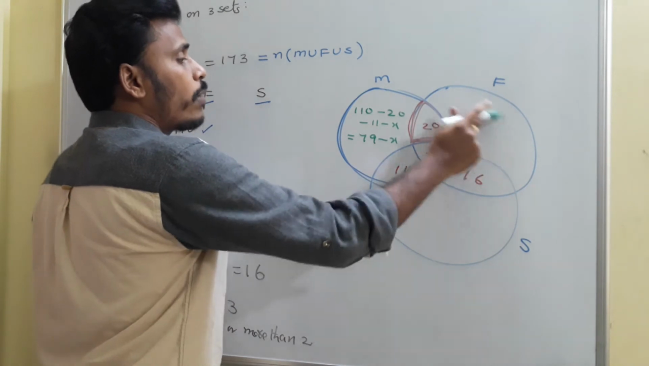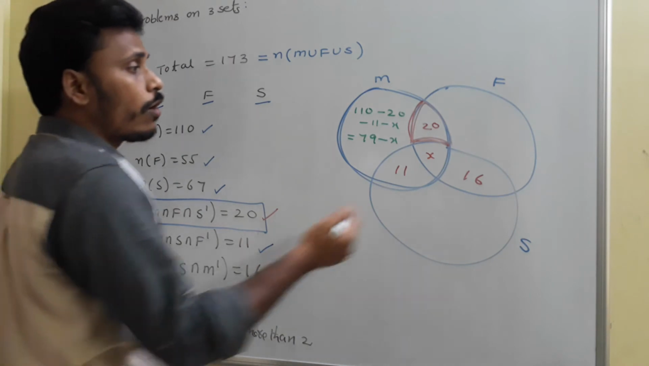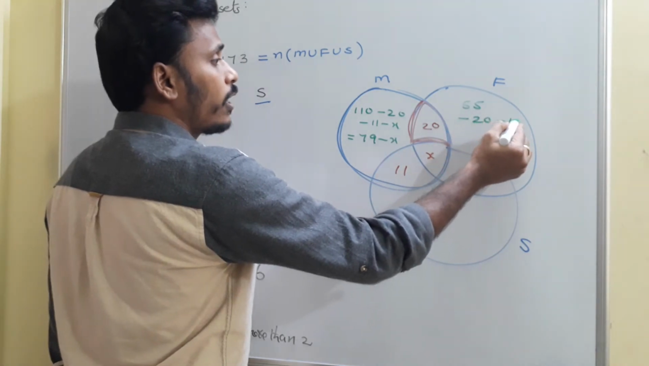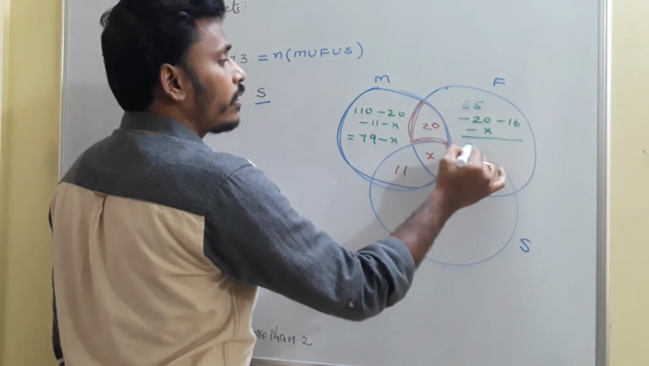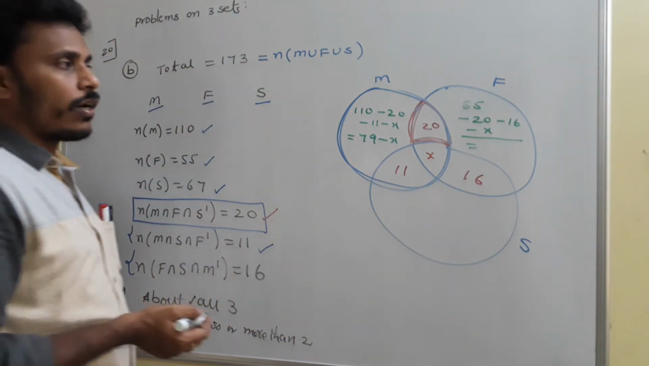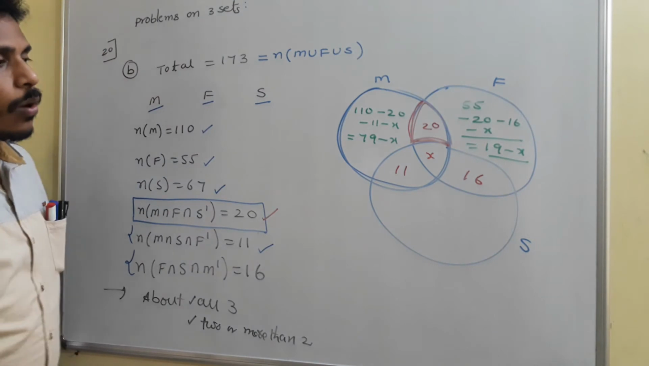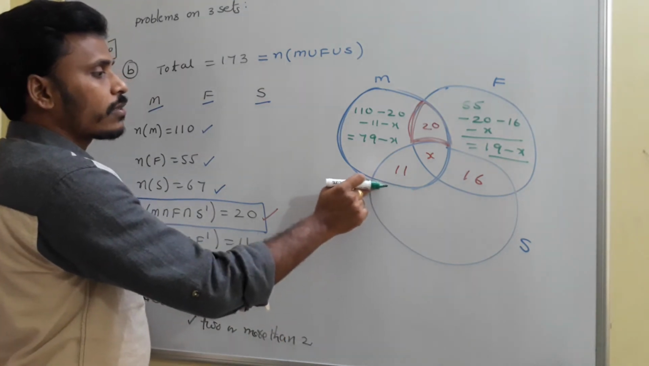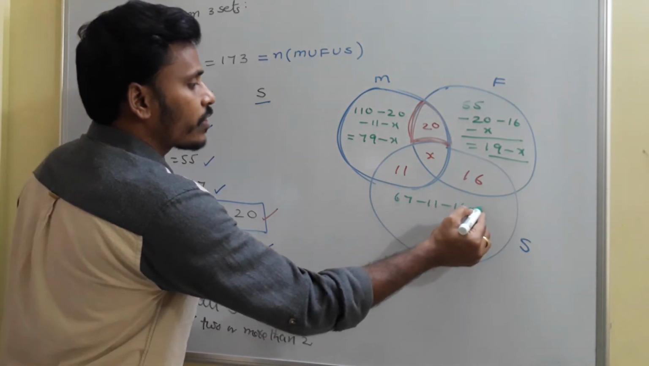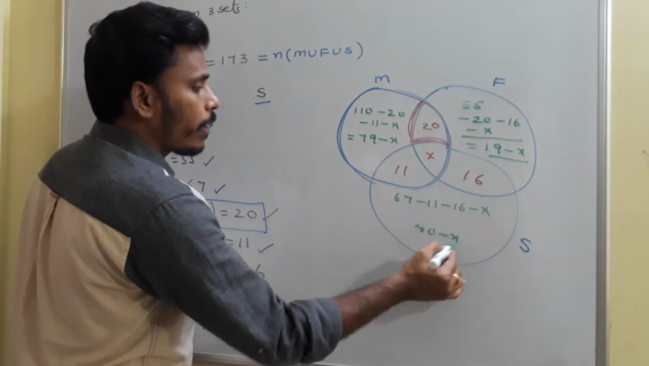Then coming to food, which is given as 55. How many complaints are there about only food? That's what I am going to identify. Since this whole circle must contain 55, we compute 55 minus 20 minus 16 minus X. 55 minus 20 is 35, minus 16 is 19, so this region is 19 minus X. And what about this region? This region is only S. S is 67, so we subtract 67 minus 11 minus 16 minus X, which is 40 minus X.